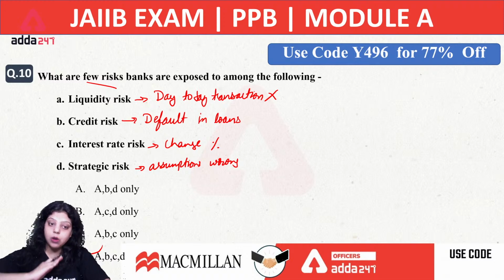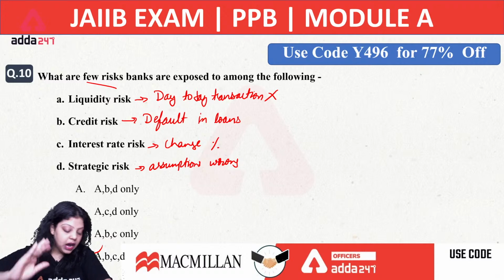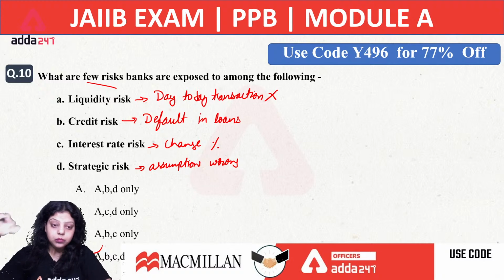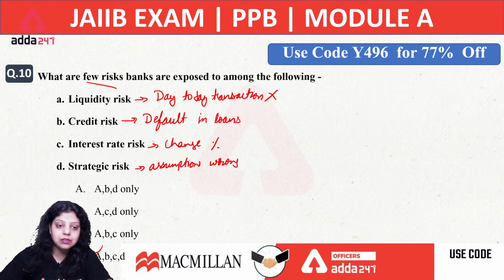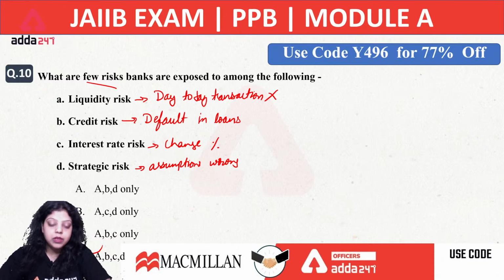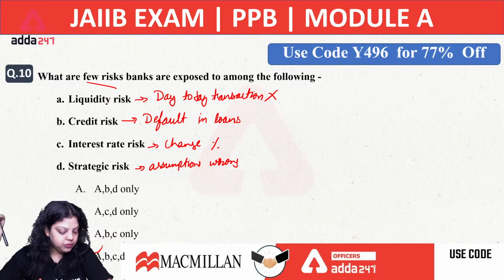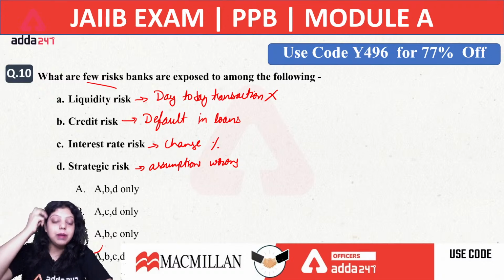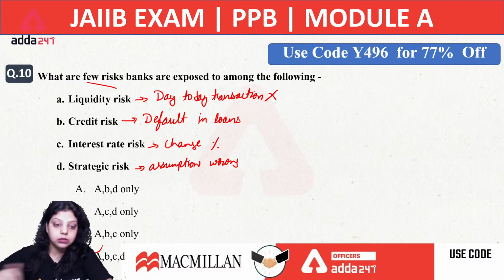So banks are facing all the types of risks which are mentioned here. Apart from this, there are many risks, for example, there is a market risk, there is an operational risk, there is a business risk. These are the other risks which banks are also exposed to. So the right answer will be A, B, C, D. All are the risks which our banks are exposed to, and the strategic risk is Basel III's main objective: to control this strategic risk so that the strategy bank management is making does not go wrong.